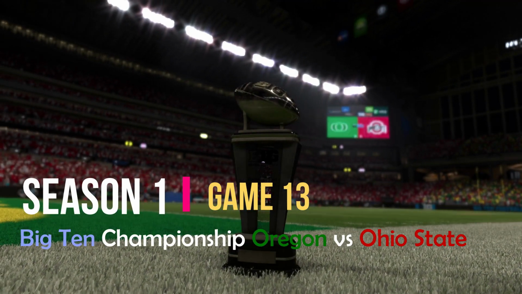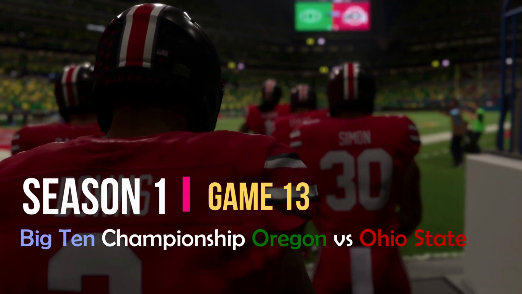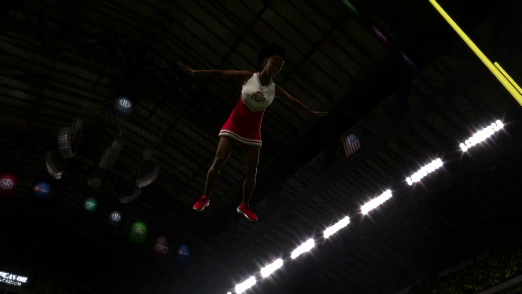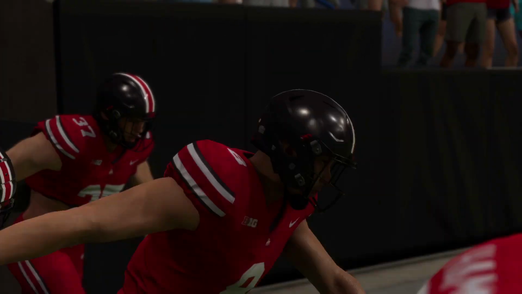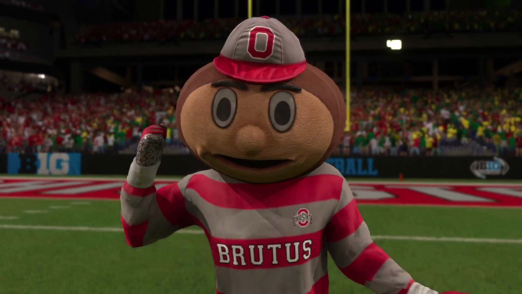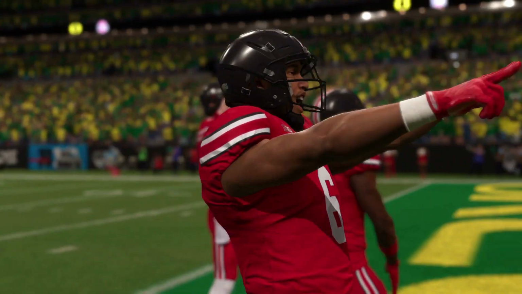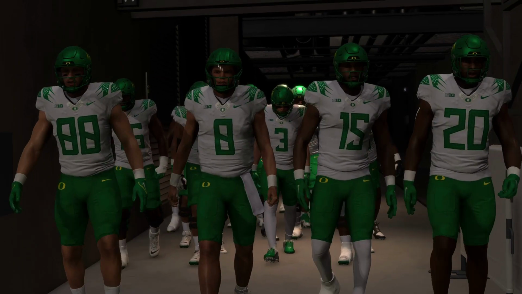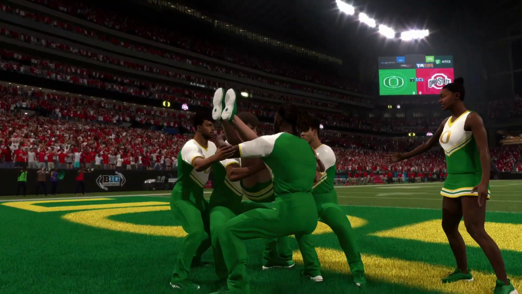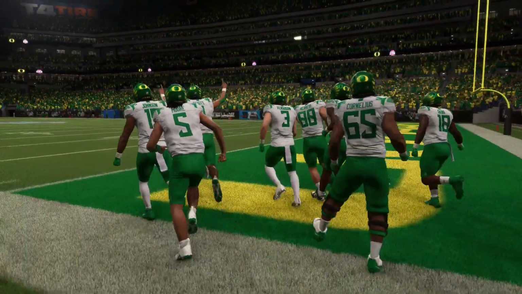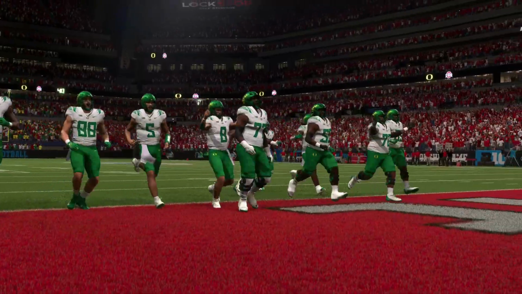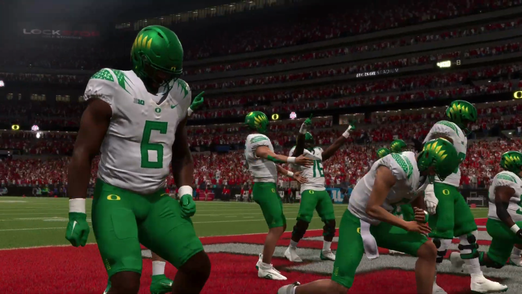Hello, everybody, and welcome to another chapter in the long legacy of the Big Ten Conference. It's a championship game in the new expanded Big Ten, and there are high stakes here, not just a conference championship, but potentially positioning themselves for a run at the national championship with an automatic bid. This is a matchup we've all been waiting for. Two teams ranked in the top 5, battling for a precious conference title, but also pointing to something even bigger, the college football playoff. We'll see the number 4 team in the country, the Oregon Ducks, taking on the winners of 12 straight, the Ohio State Buckeyes.